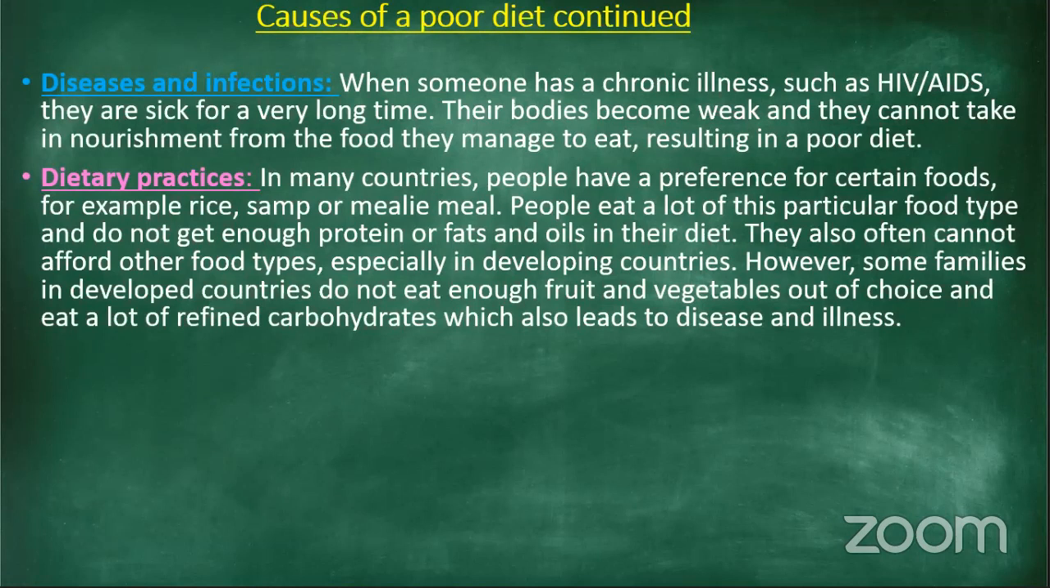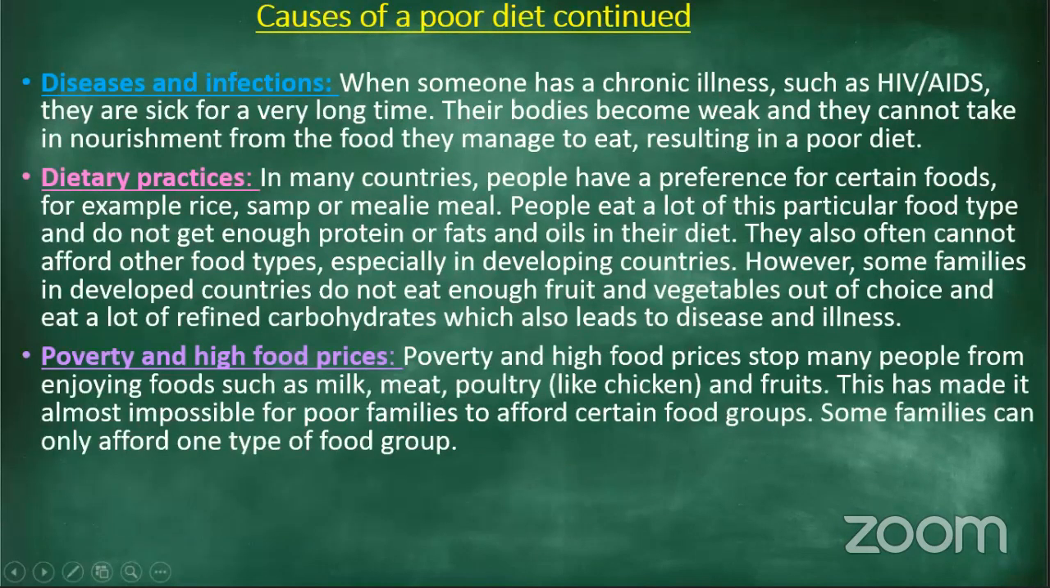So, in a lot of homes, they would eat a lot of rice, samp, and mealie meal, with not enough fruits and vegetables, which tends to be very unhealthy. It's important to balance your food, to have a variety of vitamins, proteins, carbohydrates, and fats and oils. Very, very important to balance it out.